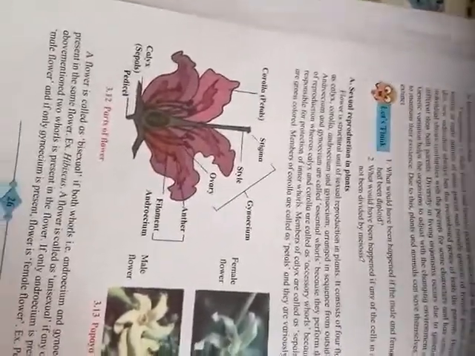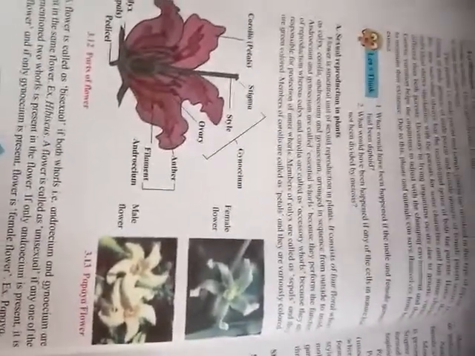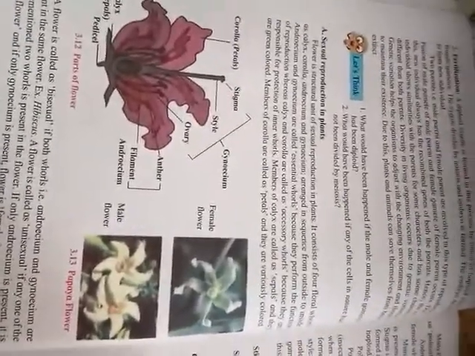Now, as we have discussed, sexual reproduction takes place in multicellular organisms, both in plants and animals. First of all, we are going to complete sexual reproduction in plants. When we are discussing plants, we should know where the sexual organs are located in plants.